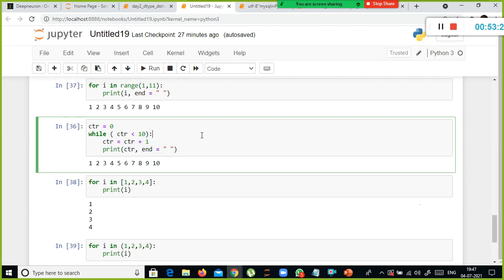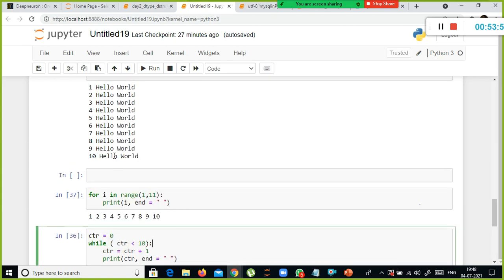Okay, right? So we have used control statements. If CTR is less than 10, print some value. Then what is the difference between if and while? Using if, you can execute the set of your if block code or else block code only once. If you want to execute the task more than once based on some conditions, then you have to use a loop.